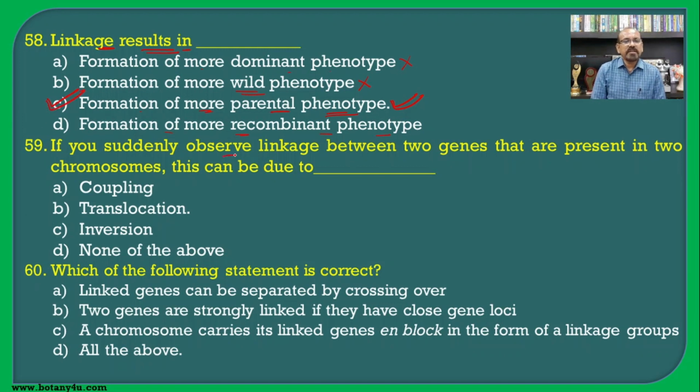Then if you suddenly observe the linkage between two genes that are present in two chromosomes.